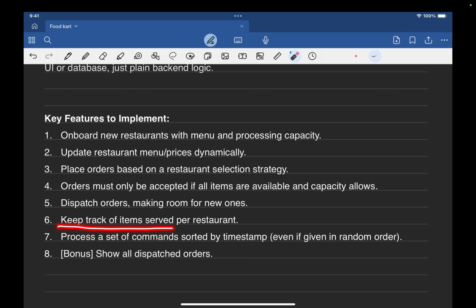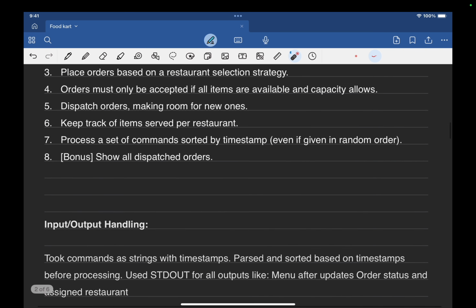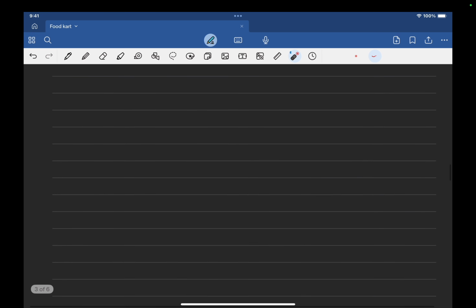Keep track of items served per restaurant. For this line, I think the restaurant entity itself will have one list where we can keep track of items served, or some kind of thing that we will look at later. Process a set of commands. So for this, as we have already discussed, there is going to be a command executor. So now let's move to the entities that we are going to define.